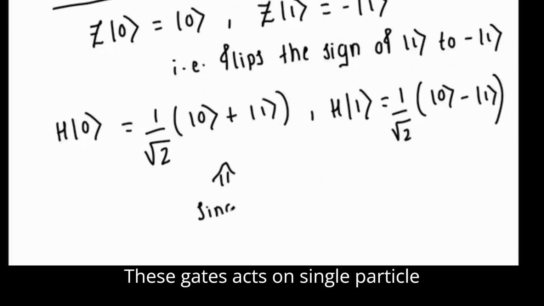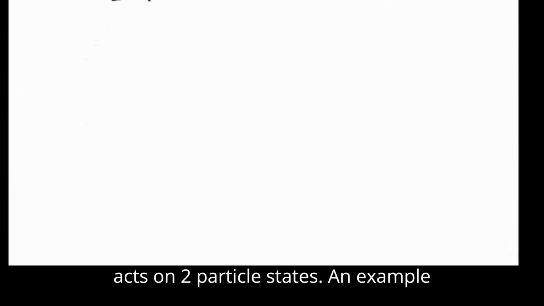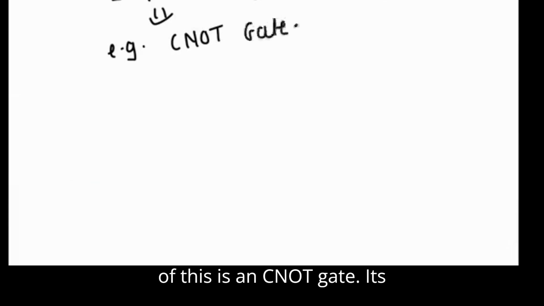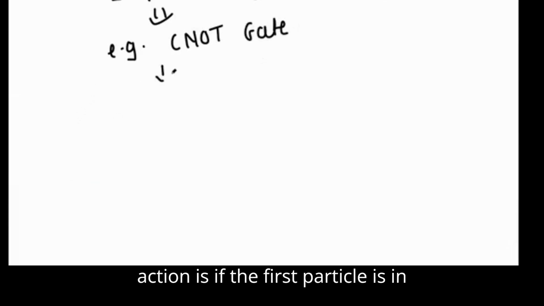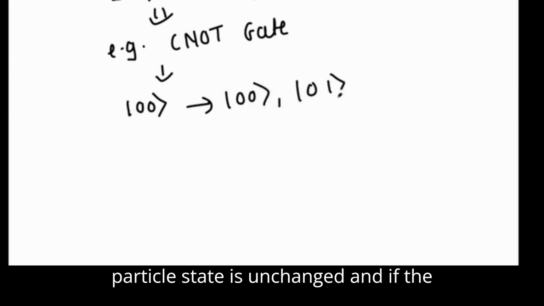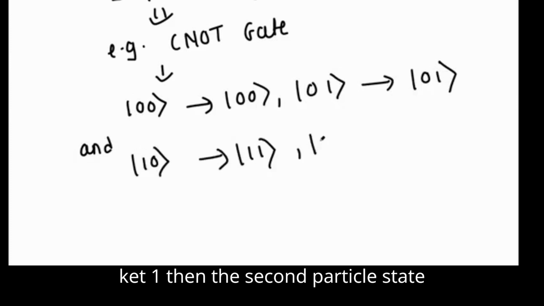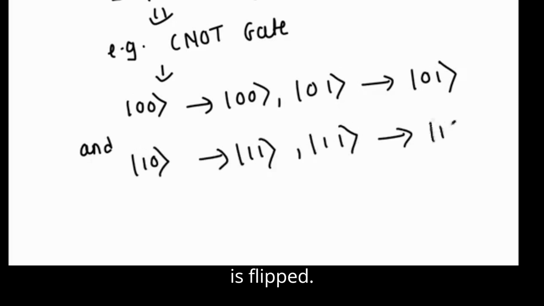These gates act on single particle states. We also have gates which act on two particle states. An example of this is a C0 gate. Its action is, if the first particle is in state ket 0, then the second particle state is unchanged. And if the first particle is in state ket 1, then the second particle state is flipped.